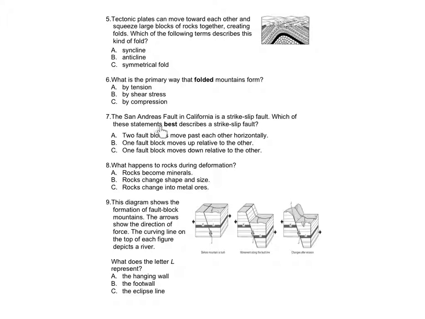Number 7. The San Andreas Fault in California is a strike-slip fault. Which of these statements best describes a strike-slip fault? A. Two blocks move past each other horizontally. B. One fault block moves up relative to the other. C. One fault block moves down relative to the other.